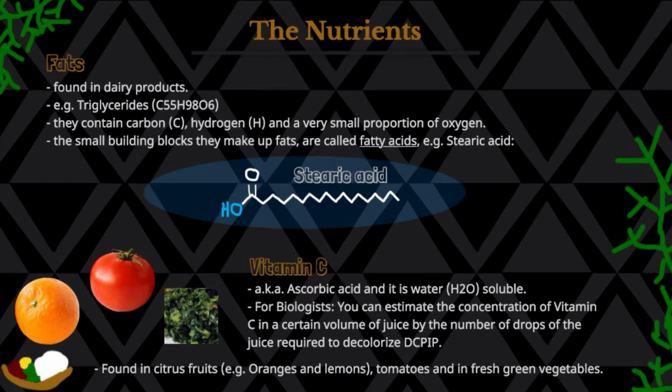It should be 2,6-dichlorophenol-indophenol. If I got it correct, I think that's the correct name. That's DCPIP. So it's supposed to decolorize, but the different juices decolorize after various numbers of drops. So that's how you determine the concentration of the vitamin C that's inside the juice.